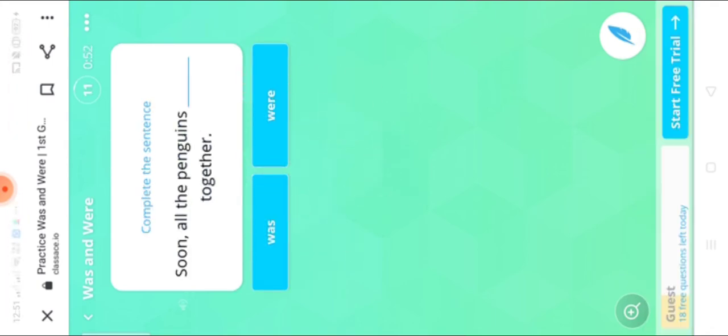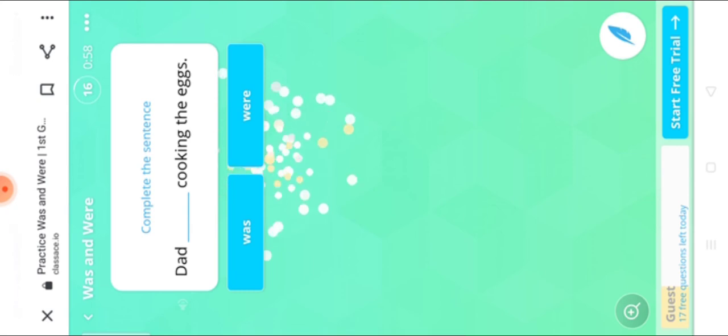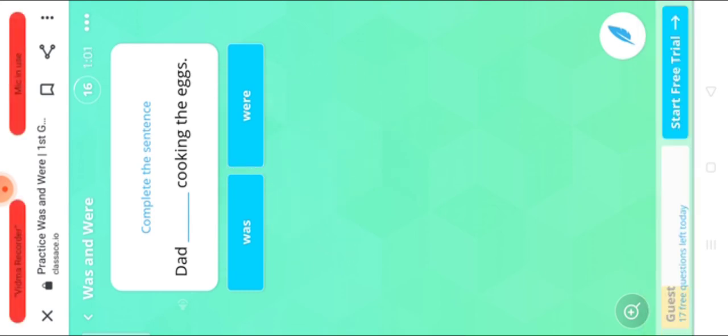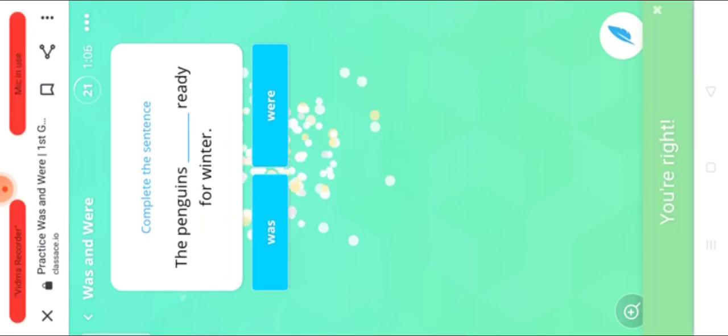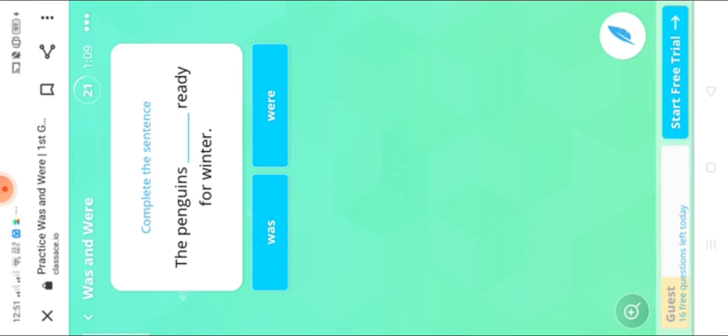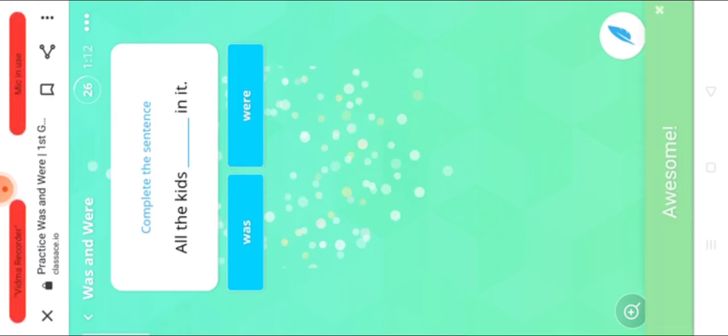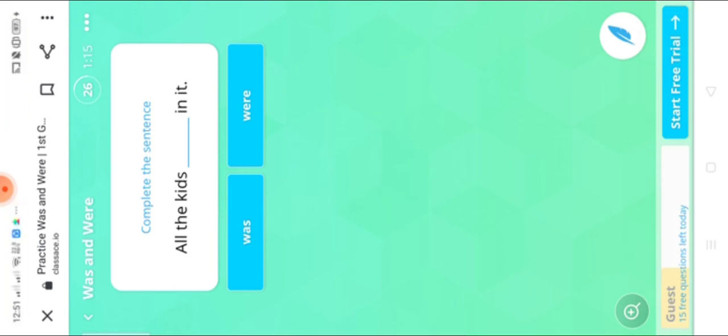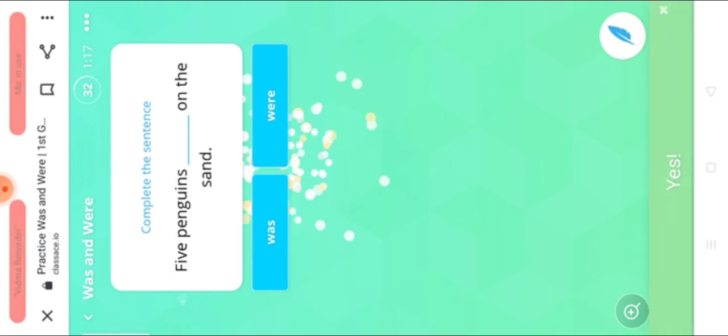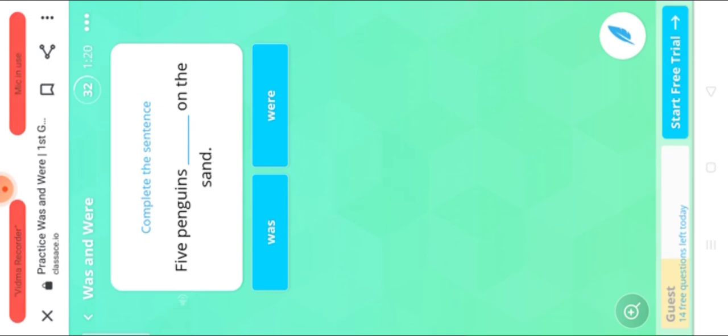Soon all the penguins dash together. Penguins are many, so we'll use were. Wow, that was right. Dad dash cooking eggs. Dad is only one, so was. Dad was cooking eggs. The penguins were ready for winter? Yes. So it was right. All the kids dash in it. All the kids were in it. 5 penguins dash on the sand.